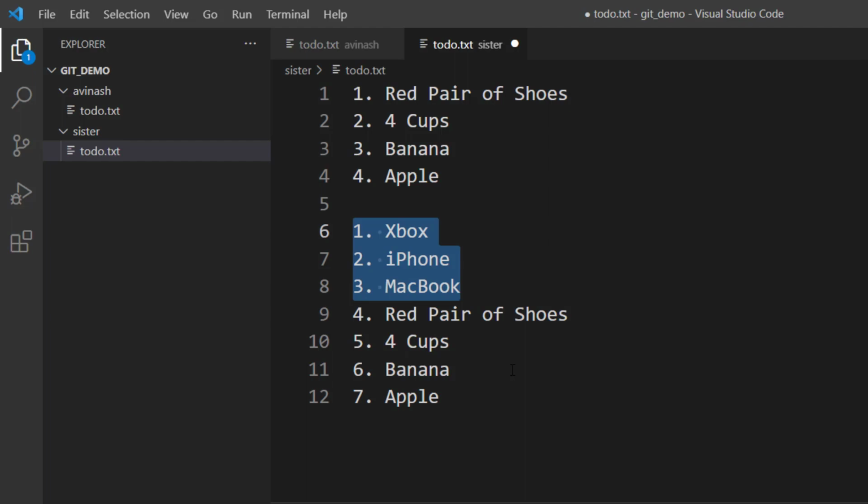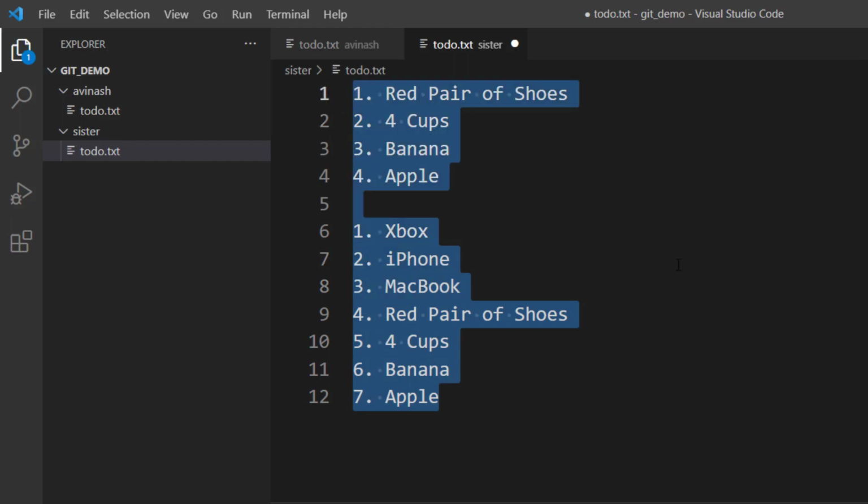So this is one of the biggest problems here. We are not in sync with both the people. So now, in the next part of this video, we are going to understand how this problem can be mitigated with the help of Git.